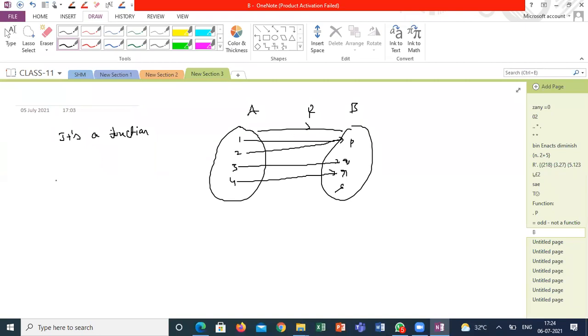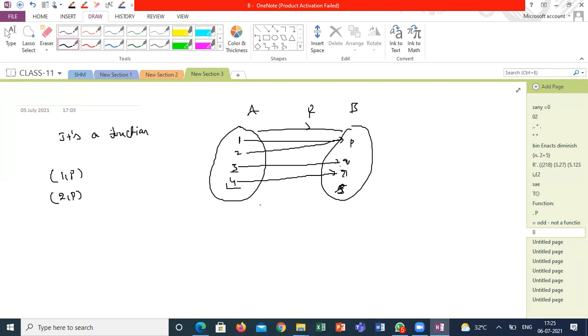The relation input is 1 and it is having only one unique element in B, that is P. Is there any other element in B mapped to 1? Only one unique element is mapped for 1. Same as 2, only one unique element. Might be it is common, P is common to many other elements in A. And each and every element is having a unique solution in B. 3 is also having only 1. 4 is also having only 1. And it is not mandatory for all the elements of B, but each and every element of A must have a unique element in B.